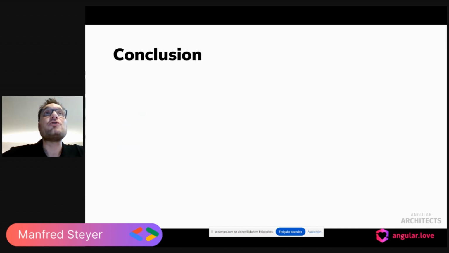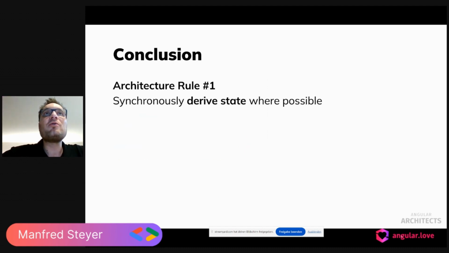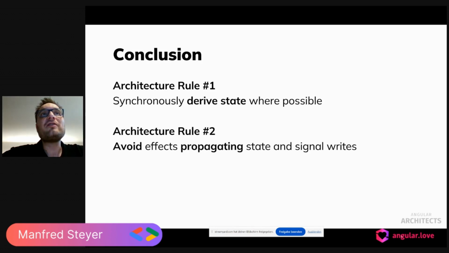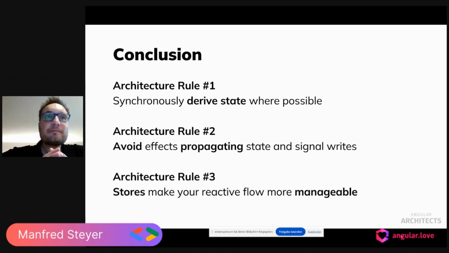Let me come to a conclusion. Basically, we've talked about 3 architectural rules. One rule is synchronously derive state where possible, and we use computed for this. The second rule is avoid effects propagating state and signal writes, because then we might end up with an incredible machine where one change leads to another change, leading to a third change, and so on. And think about using stores, because stores stream align your whole flow and they make everything more manageable and predictable.